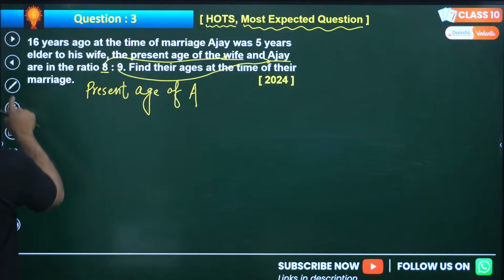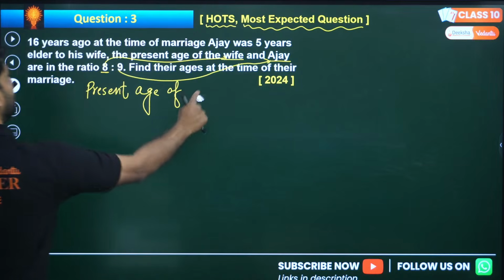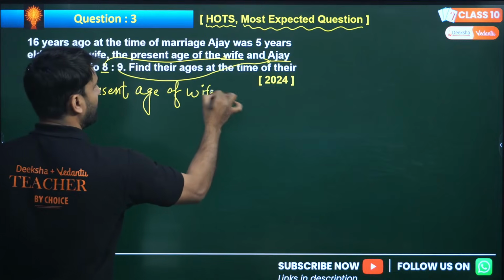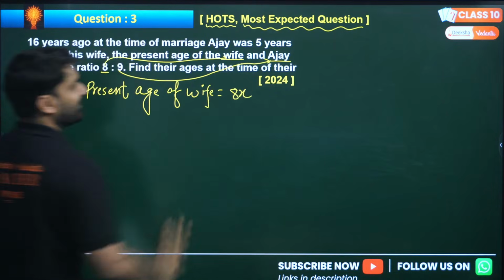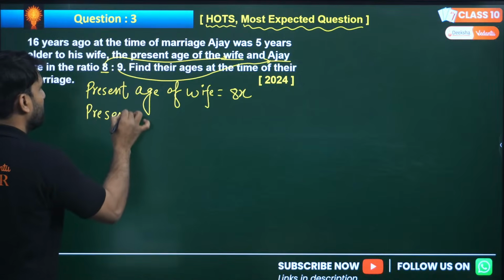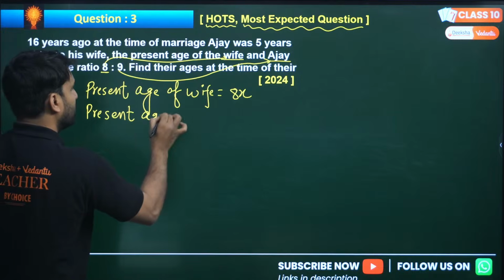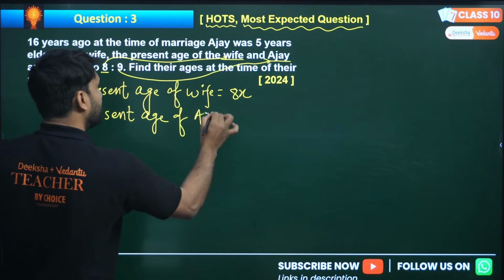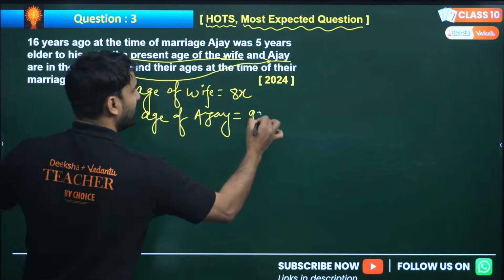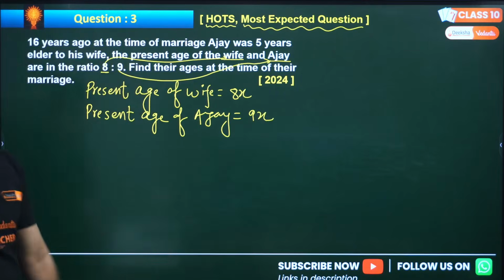So the present age of wife we can write 8x. Is it clear? And the present age of Ajay, because it is a ratio here, we can take 9x. I hope this is clear to everyone.